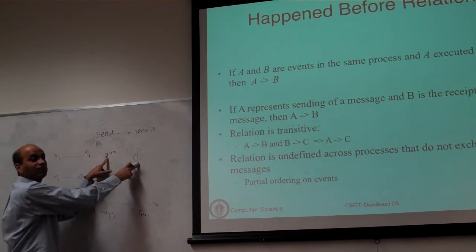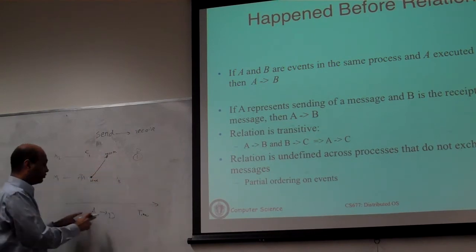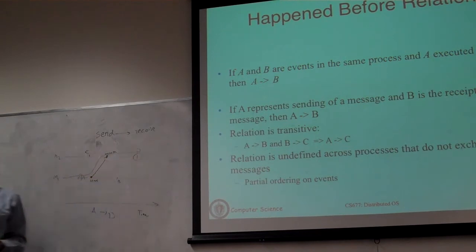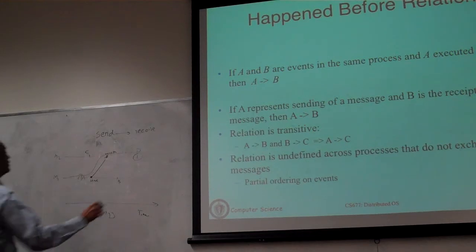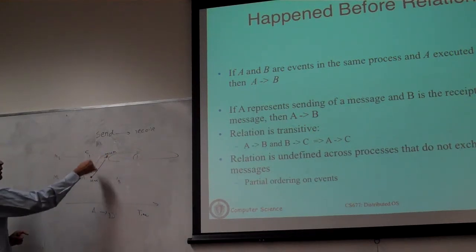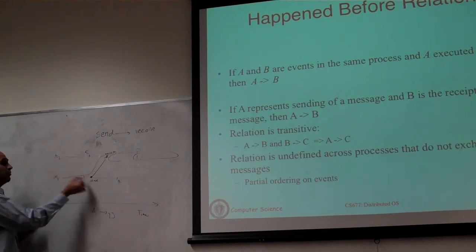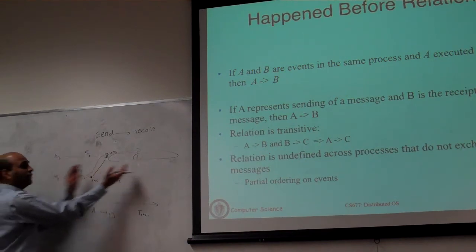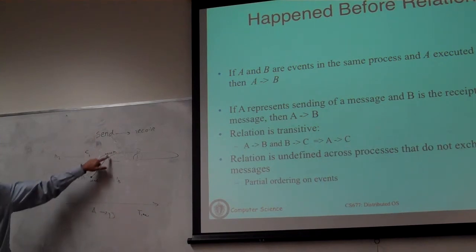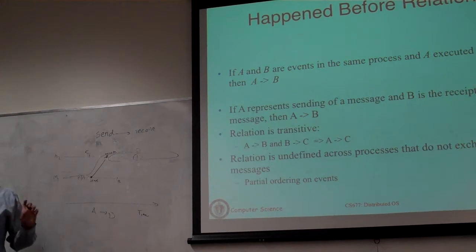Within this process, the receive has preceded D. So you're just going to use transitivity to say that this is the ordering of events across these two processes. In particular, all the events after the receive in this process have happened after all the events before the send in this process. So all these events now get ordered. There is no clock, there is no timestamp, we just use that a message went from here to here. And that's it.